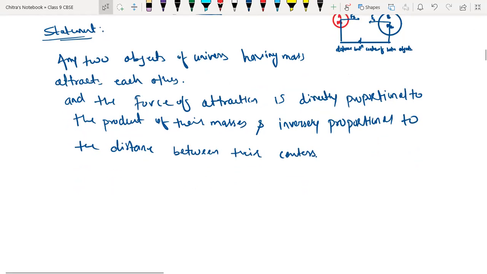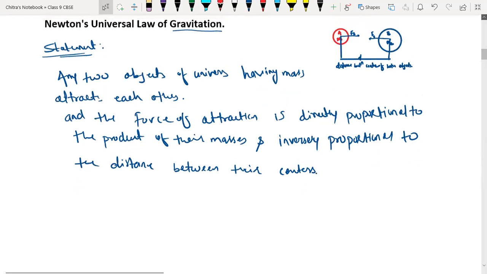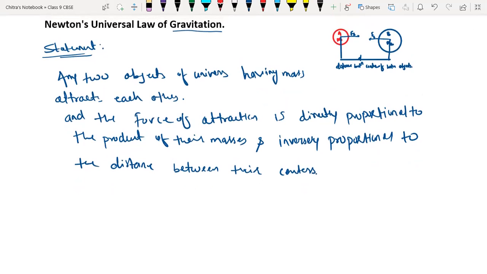Okay, everyone, now we are going to derive the mathematical expression for that.